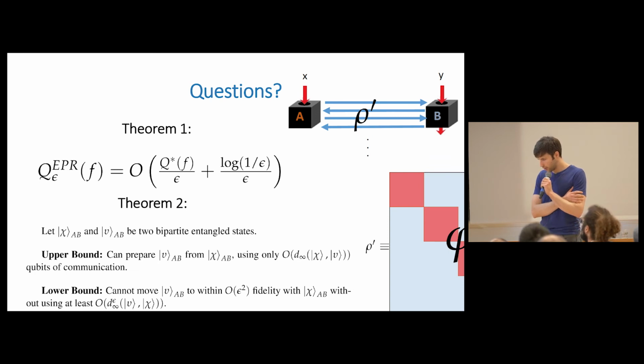Let me just think about this. I think you could do it with one round from Alice to Bob and one round back if in each round you get as many qubits as you like. But we're really counting the number of qubits here.